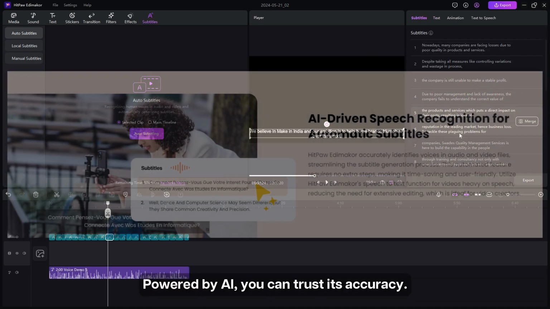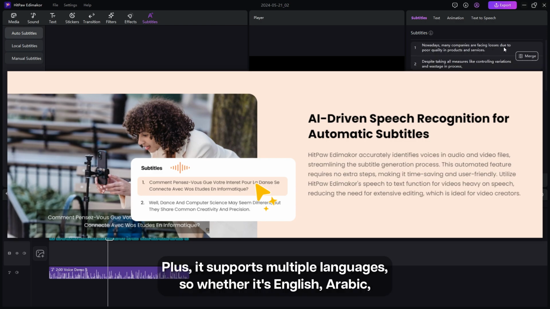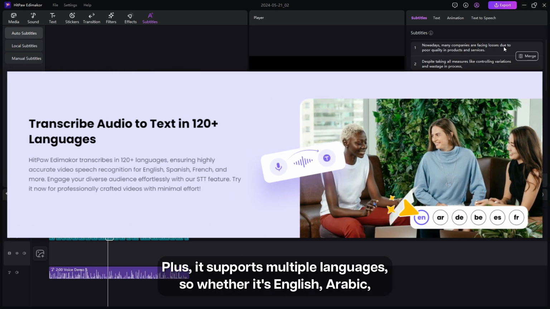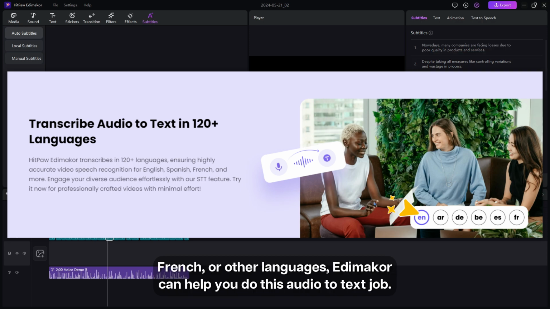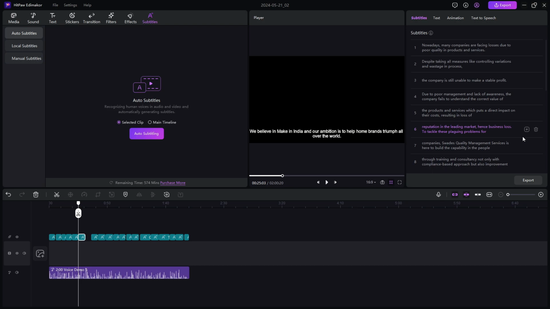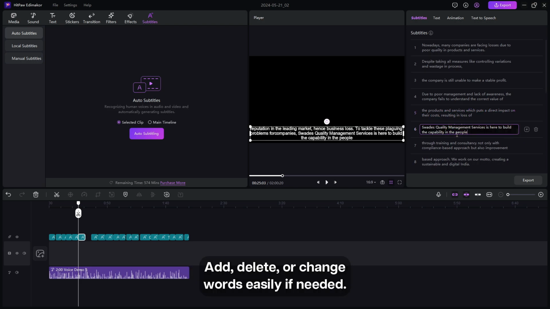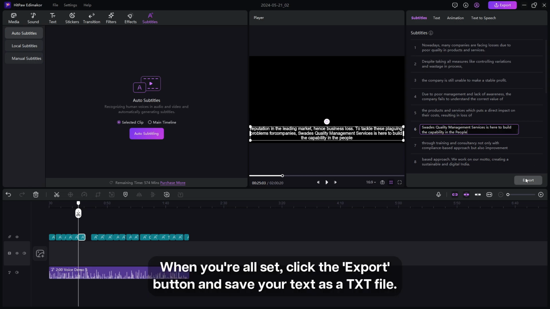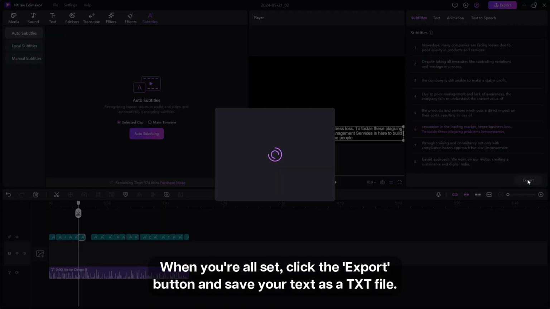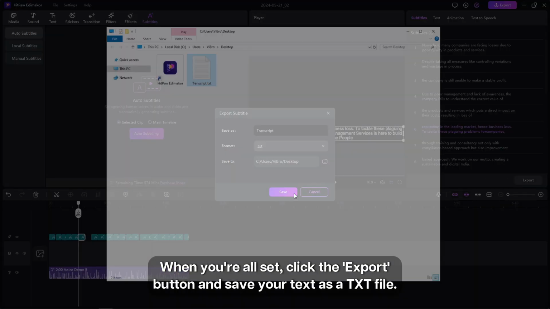Powered by AI, you can trust its accuracy. Plus, it supports multiple languages, so whether it's English, Arabic, French, or other languages, Edimakor can help you do this audio-to-text job. Now, with your text at hand, you can also make revisions, add, delete, or change words easily if needed. When you're all set, click the Export button and save your text as a TXT file.